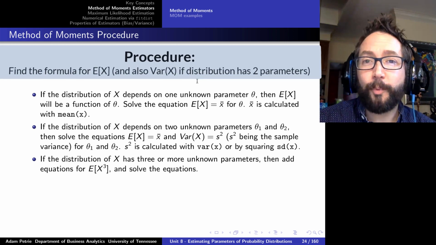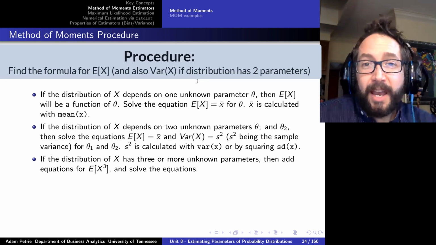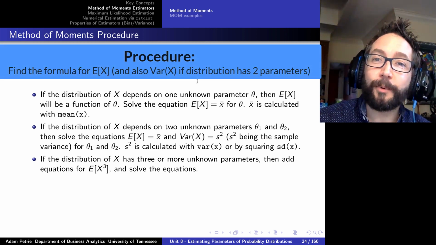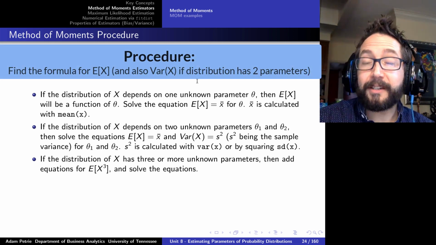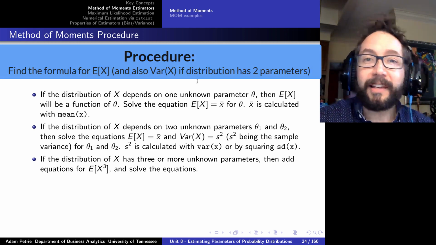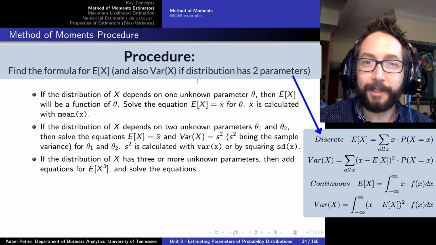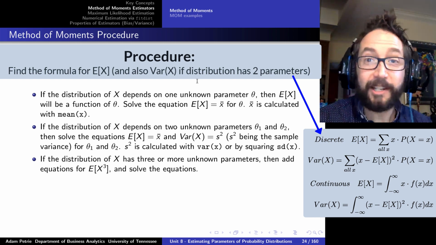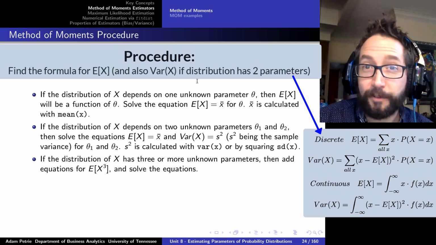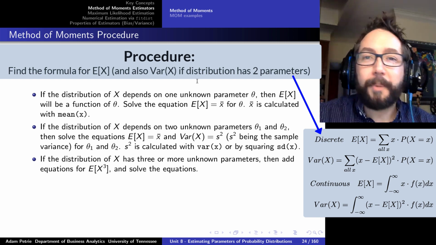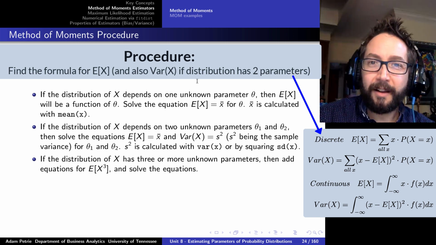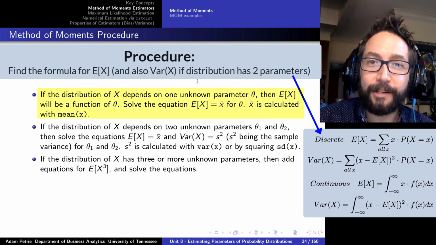So to come up with the method of moments estimate, here's the procedure that we can follow. Number one, we're going to come up with a formula for the expected value of the probability distribution. So we'll take the integral of x times our formula for the PDF, if we're dealing with a continuous random quantity, or we'll take the sum of x times the probability of observing that value of x over all the possible values of x we might observe, to get our formula, which is going to depend on theta itself, the parameter of that probability distribution.